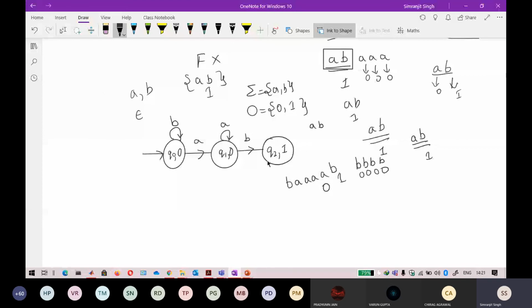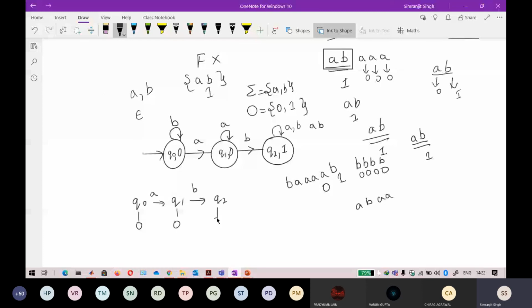That I can divert. If I do a self loop of A and B here, that will not be feasible, because it means that A, B and AA will also output 1 here. So let me tell you clearly how it works. On Q0 it will output 0. On getting an input of A, it lands at Q1, and it is outputting 0 here again. On getting an input of B, so AB has come, Q2 is outputting 1, so that is no worry.